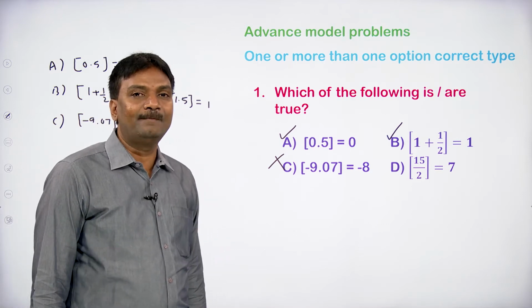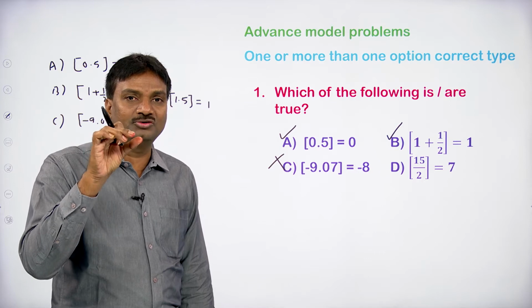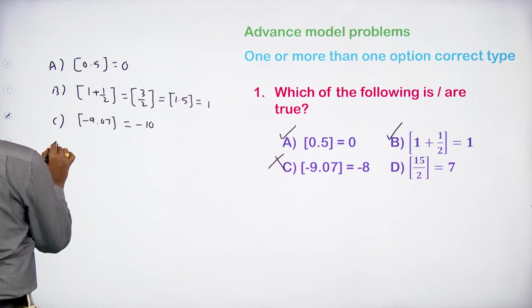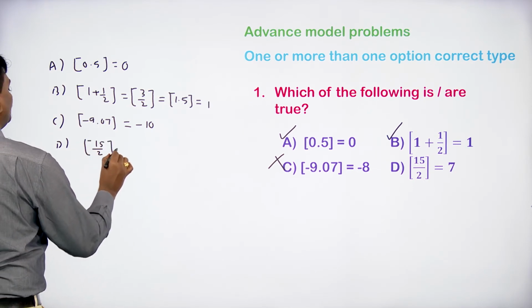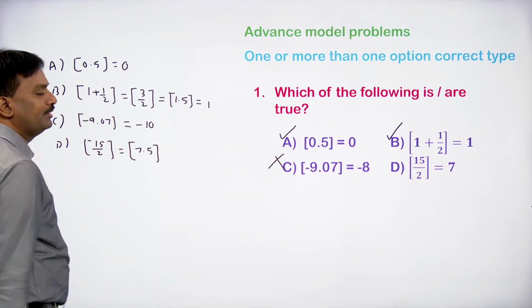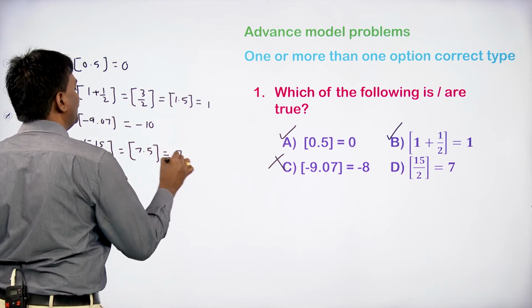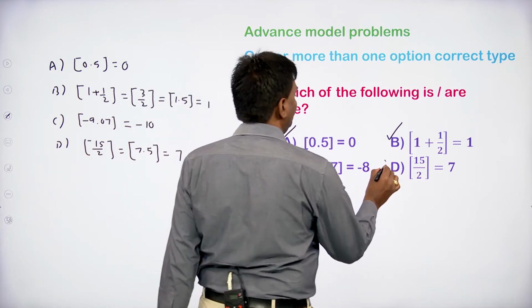When a negative real number is there in the step function, we have to take the integer before that. Next, option D, step 15 by 2. Step 15 by 2 can be written as step 7.5. 15 by 2 means 7.5, so step 7.5 is 7 only, where the integral part is 7. So option D is also correct.